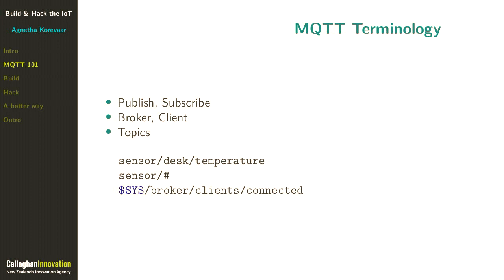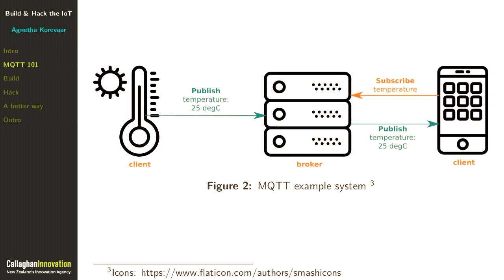But it's much easier to understand this when you see an example. So let's say that I have a smart home system. I've got a thermometer in my lounge, and from my app on my phone, I can see what the temperature is. First of all, what the app would do is it would subscribe to the temperature topic, and it does this by asking the broker. Then, at some point in the future, whenever my thermometer has some new data, it would publish that to the broker, and the broker would then forward that on to the client. That's basically how it works.